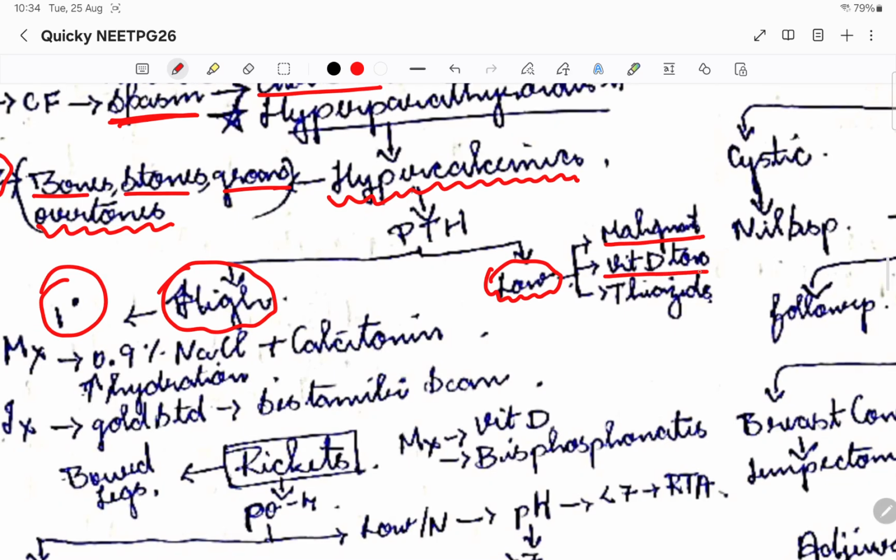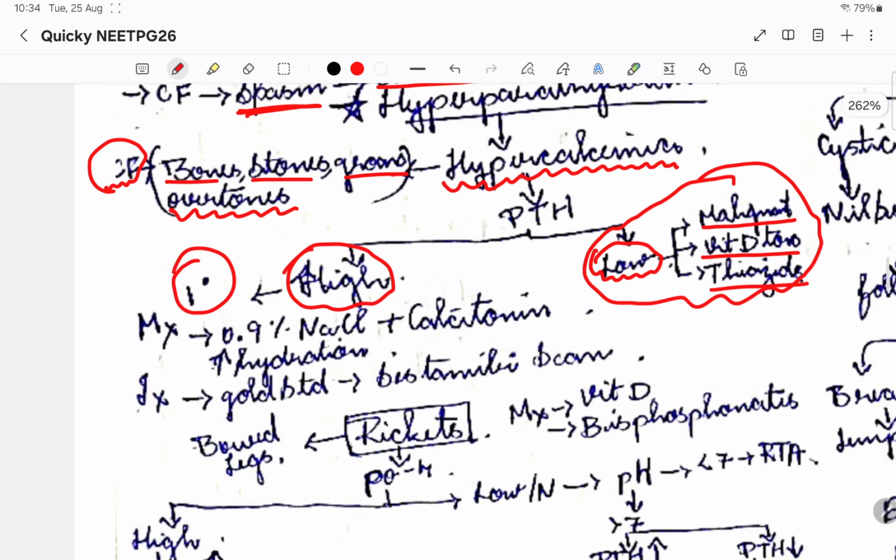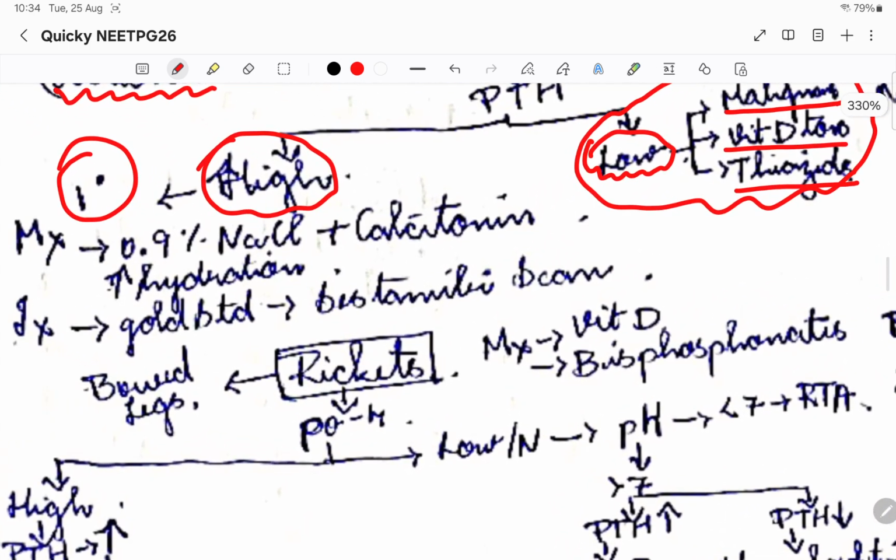Then vitamin D toxicity might have caused the hypercalcemia, or it is the thiazides. Thiazides cause calcium reabsorption, right? We will come back to thiazide function in nephrology, but for now remember that when PTH is low but the calcium is still high, these are the etiologies behind it. How do we manage it? We give 0.9% sodium chloride and calcitonin. Calcitonin lowers the calcium level, right? This is how we manage it. Mainly hydration: if hypercalcemia is suspected, give hydration.